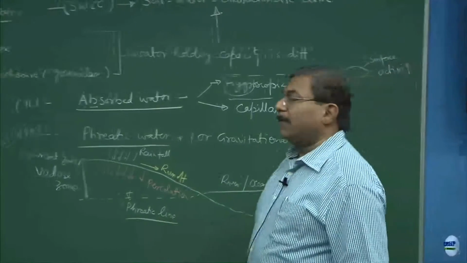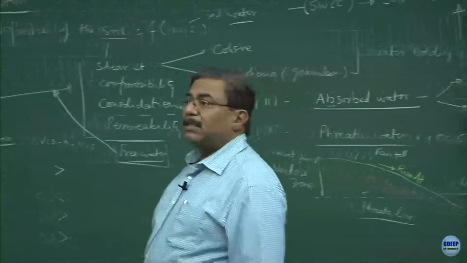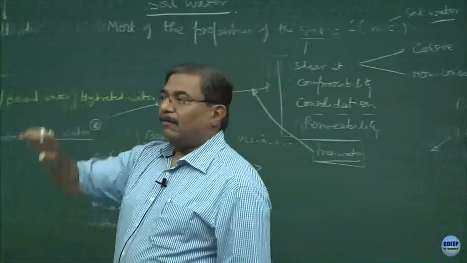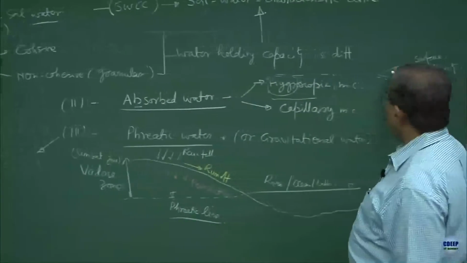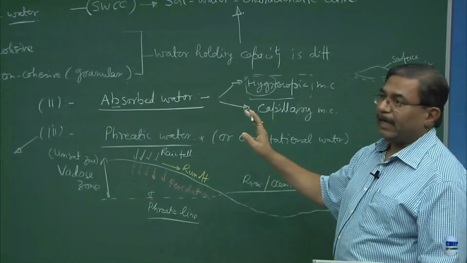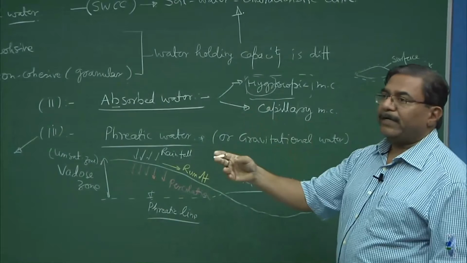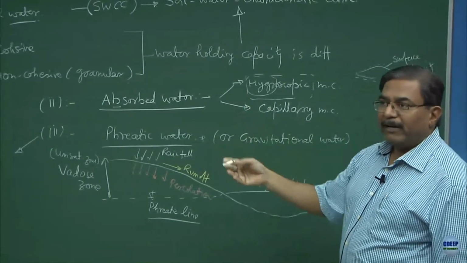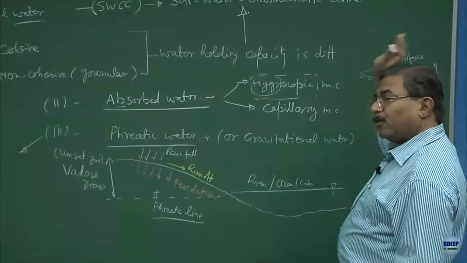Surface activity could be your cation exchange capacity or the surface area. So, you have a lot of parking places available on a fine particle because the surface area is very high. Water molecules just come and sit over there, there is no bonding of any type. So, the moment you heat it, or put it in a wind, everything will get blown off.